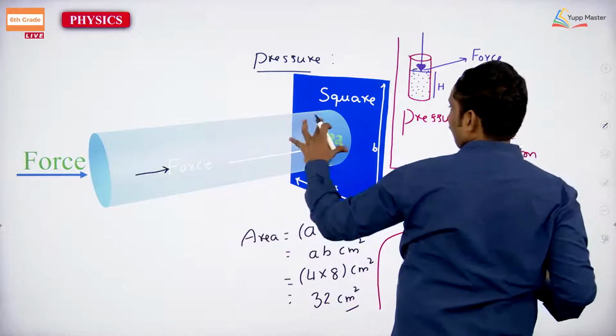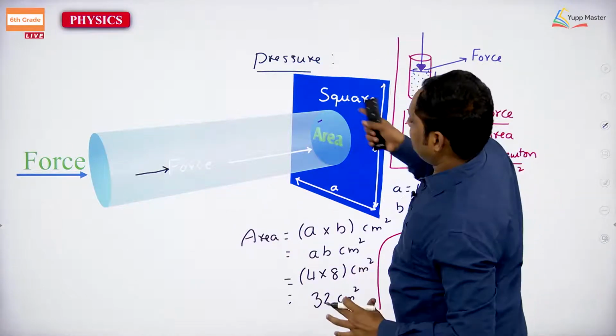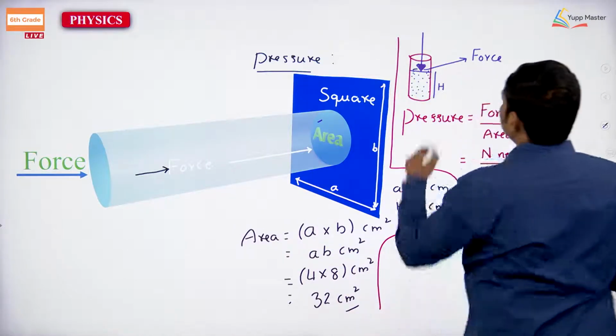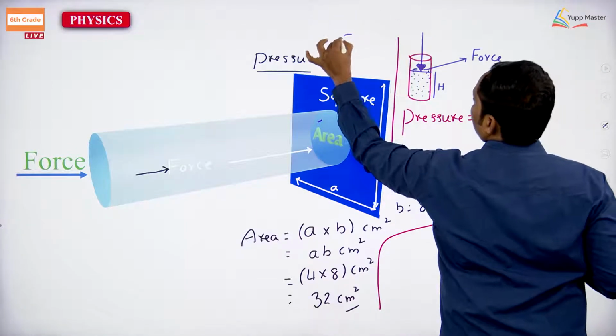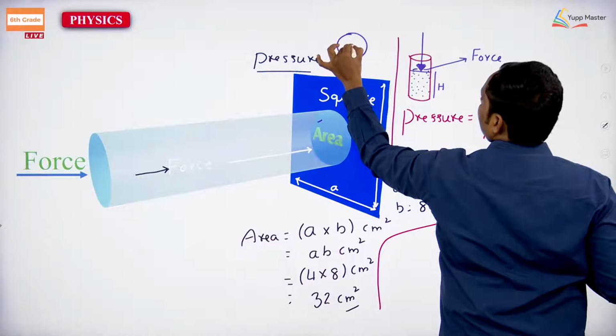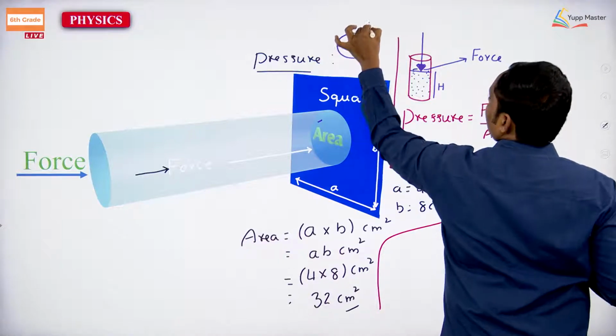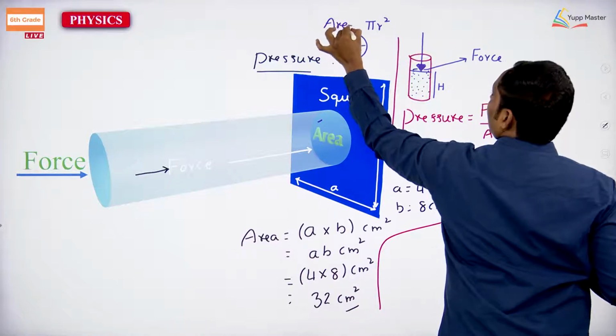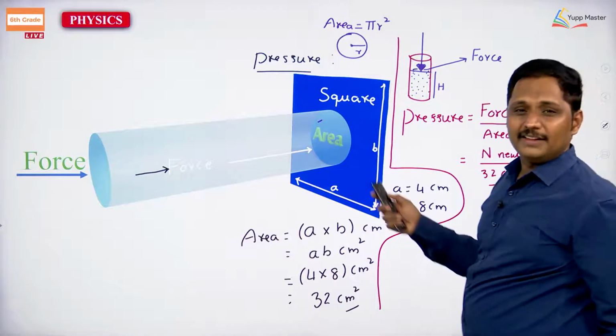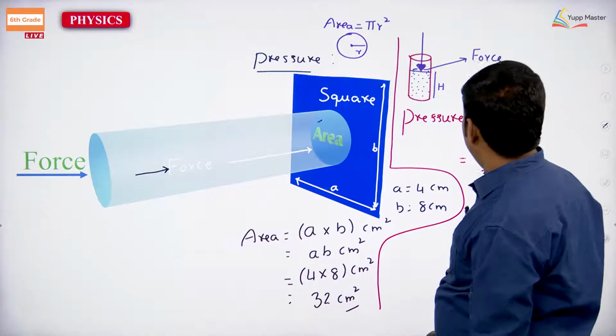If it is a circle with radius r, the area is pi r square. All these things are measurable.